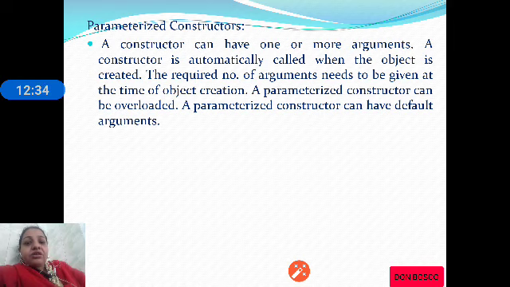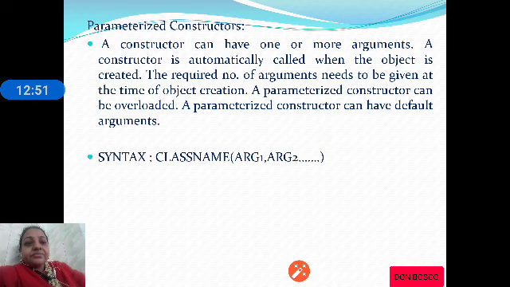It is automatically executed when an object is created, and as it uses arguments, we need to pass the required arguments whenever we create the object. As you see in the syntax, we have the class name followed by the argument list, and then the constructor body.